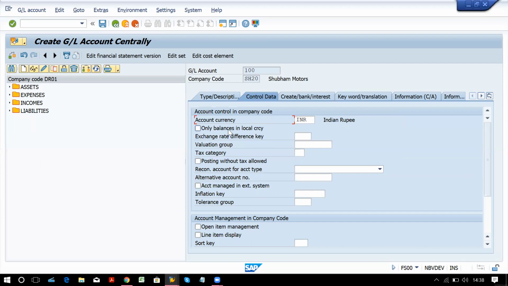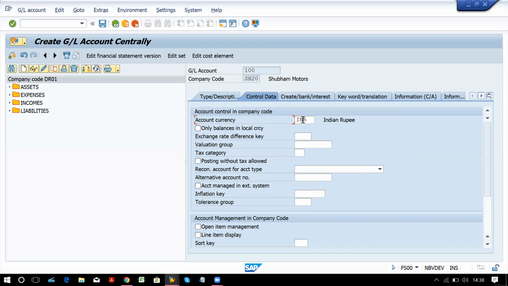Okay. Now account currency. It will get picked automatically, but it should be your local currency or the same as company code currency, which will give your account a flexibility to process in any currency.